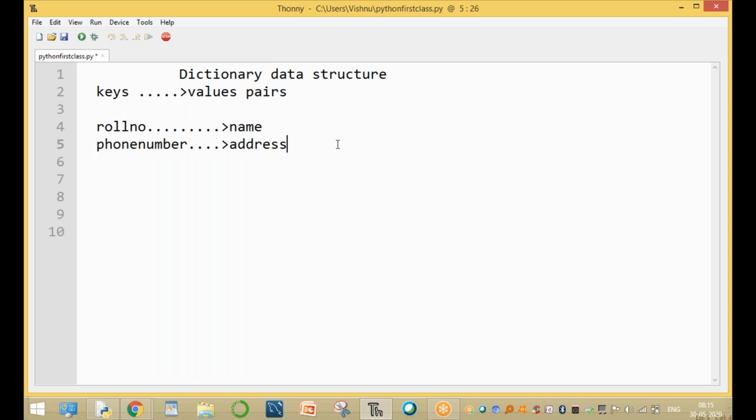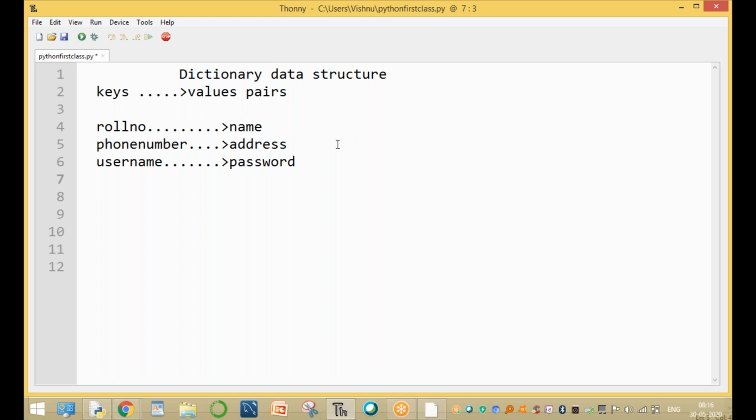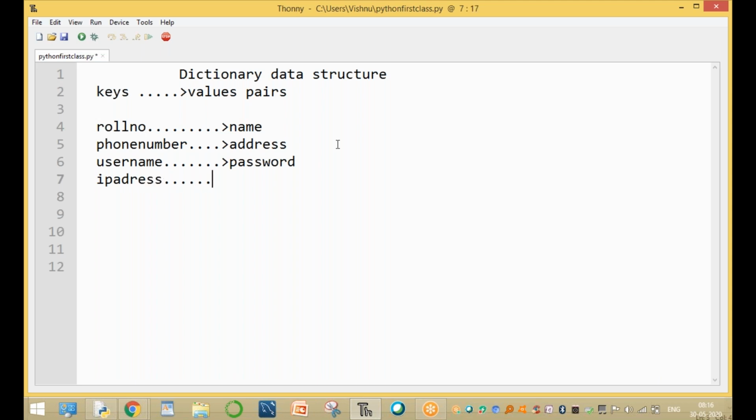One more example is your username. The username is a key and the password is a value, for example your Gmail username and password. Or an IP address based on the domain name, where the domain name is the key.